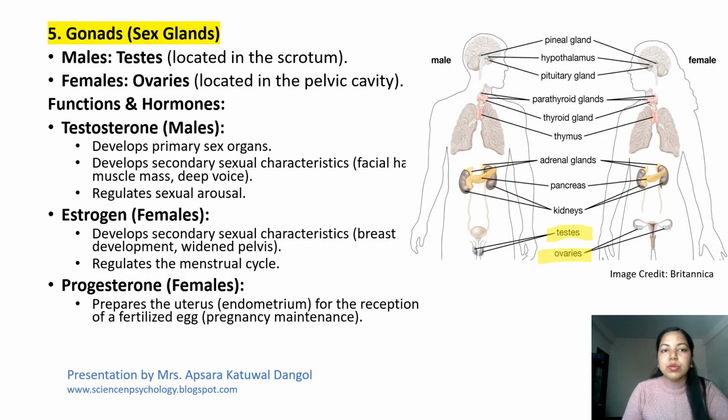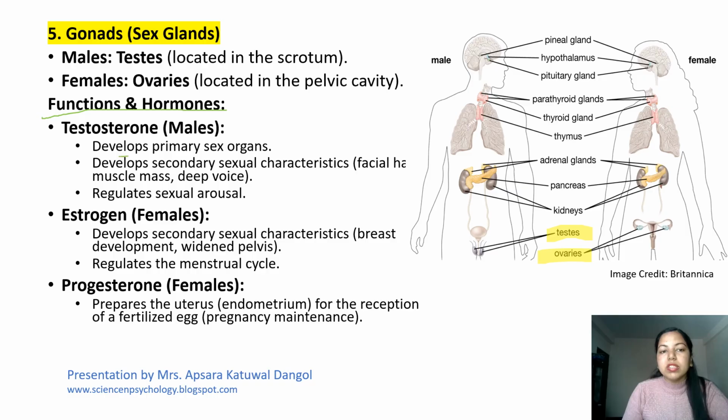Number 5, which is gonads, that is the sex glands. In males, testes are present, located in the scrotum, and in females, ovaries are present, located in the pelvic cavity. The major hormone in males is testosterone.